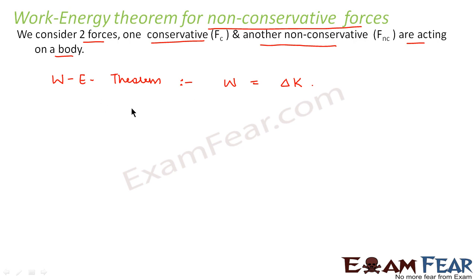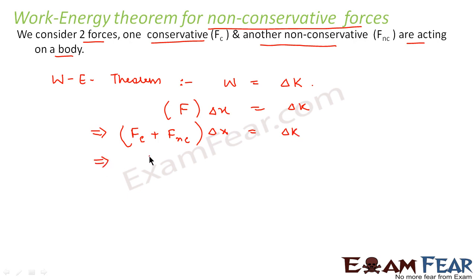So work done in this case, what will be the work done? Work done would be the total force acting on the body times the displacement. Let us say the displacement is delta x. So total force F into delta x is equal to delta K. Now what will be the total force? It will be Fc plus Fnc, because both of these forces are acting on the body. So we can say that Fnc into delta x plus Fc into delta x is equal to delta K, right?